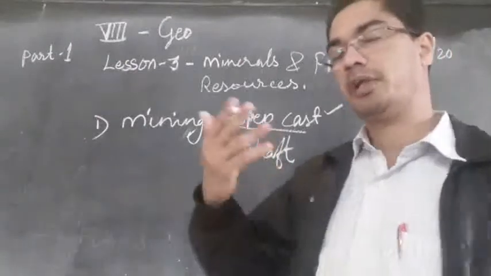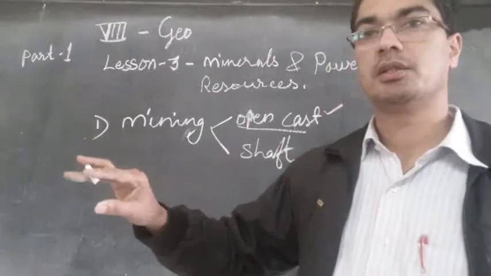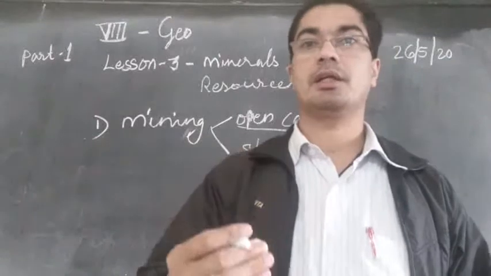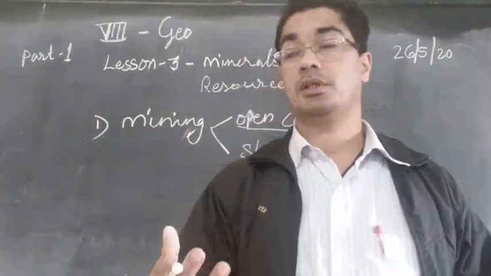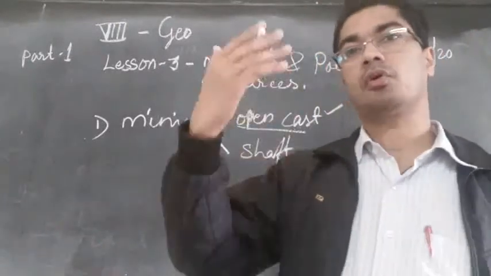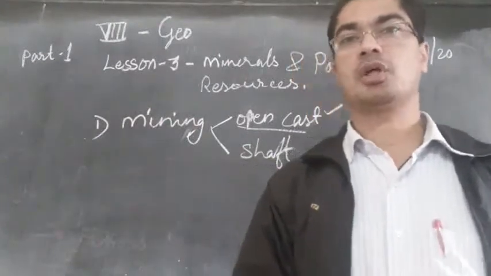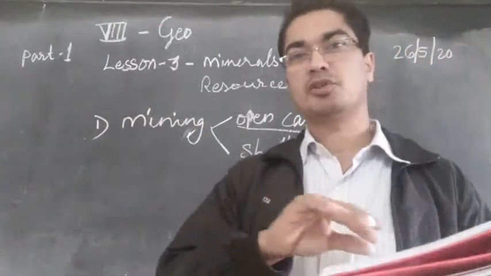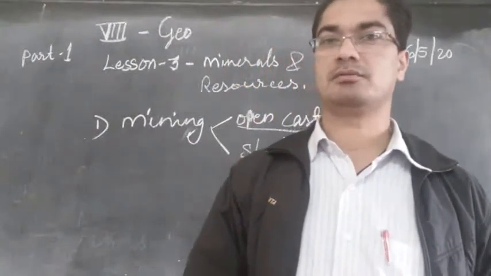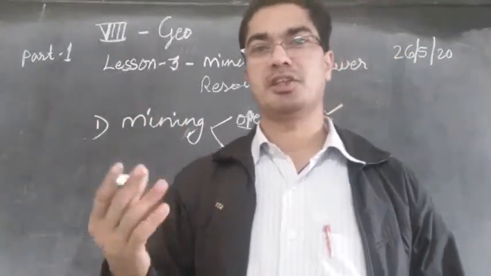So if the rock is not very deep under the earth, then we remove the soil with the JCB or other machines, and then the rock becomes visible and we can take it out. We can see the rock and we can mine out the minerals from the rock. Suppose the rock is very deep under the earth, maybe 1 kilometer or 2 kilometers deep. Is it possible to remove the soil so deep? Not possible at all. It will be very expensive to remove soil to such a depth.